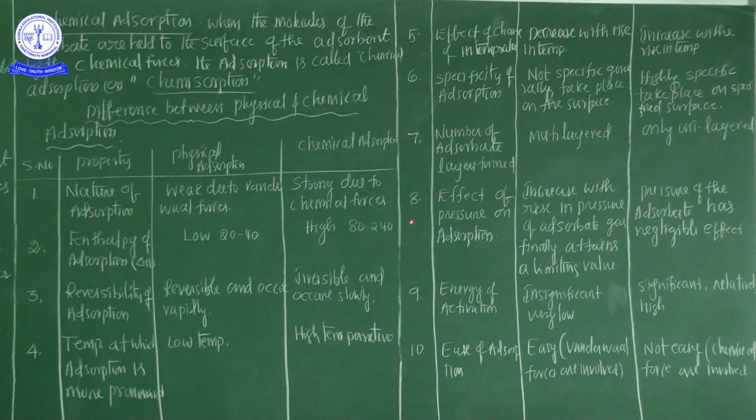Now the eighth property, effect of pressure on adsorption. So how does pressure affect physical adsorption and chemical adsorption? In the case of physical adsorption, it increases with the rise in pressure of the adsorbate gas and finally attains a limiting value. Only a limiting value is reached in physical adsorption.